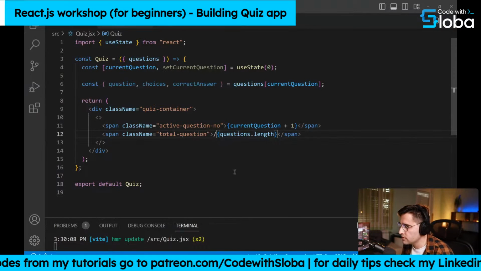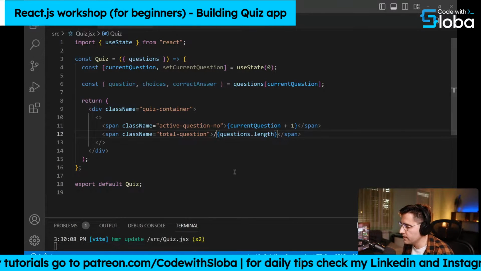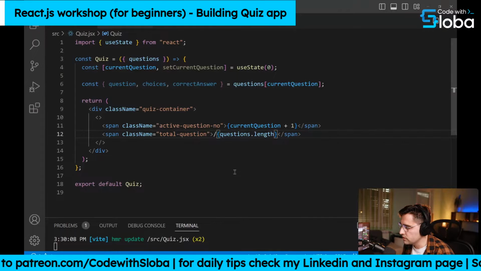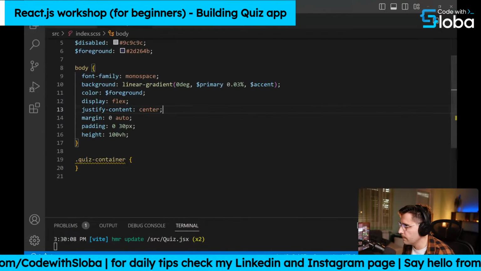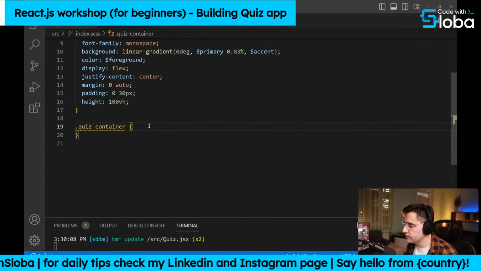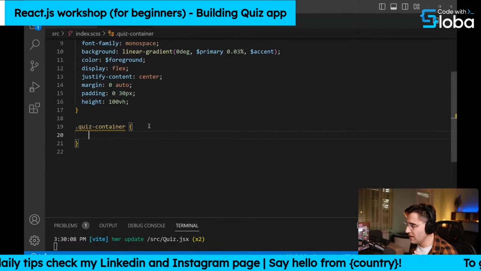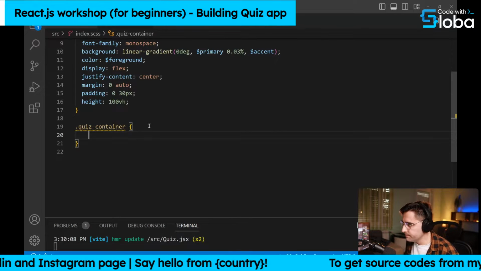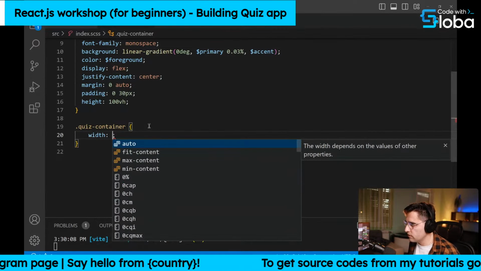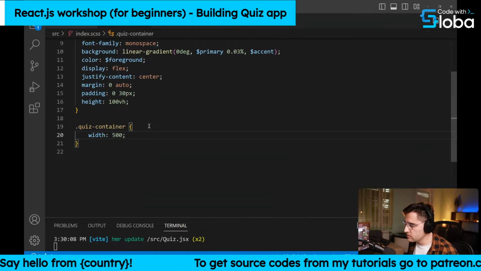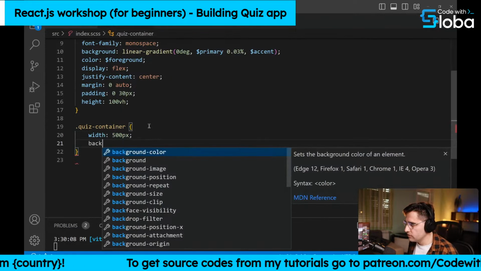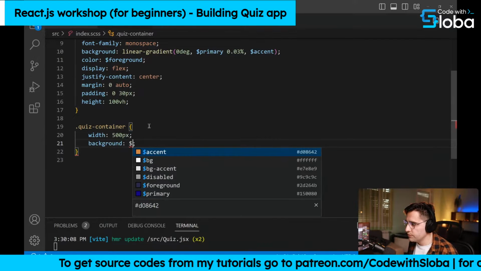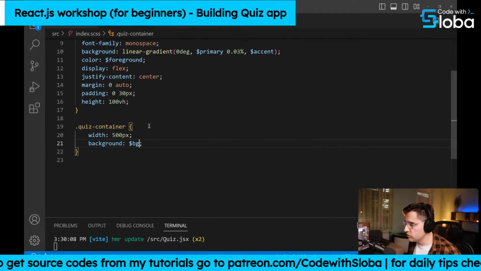Okay, let's continue. Now I can apply some styles to these questions so it's nice and formatted. For the quiz container, first, I want to set the maximum width to this container and make it in the center. So let's set the width of this container to be 500 pixels. Let's set the background to be the variable which we created at the beginning, and it's going to be background.